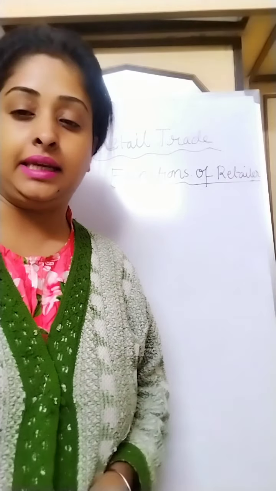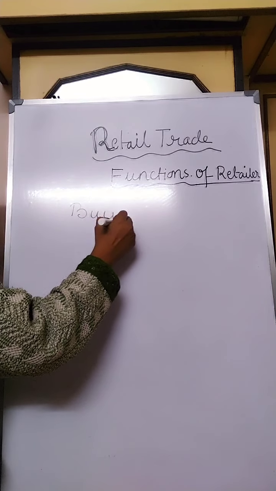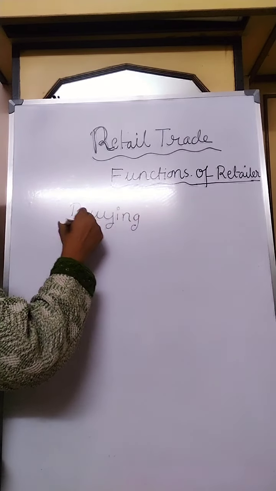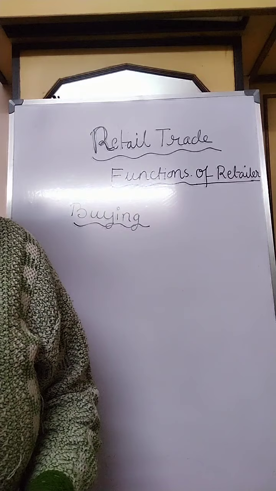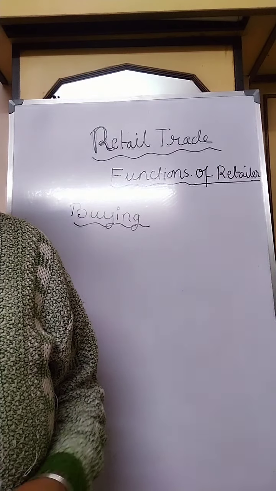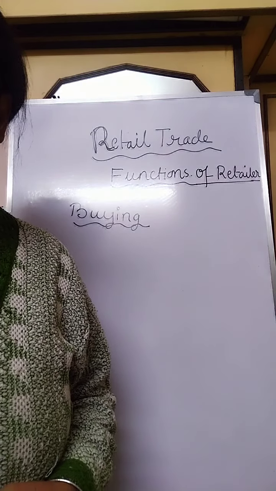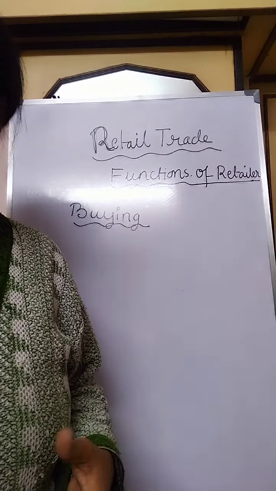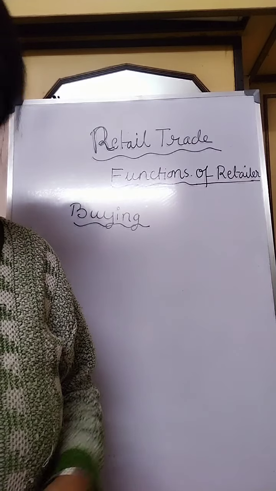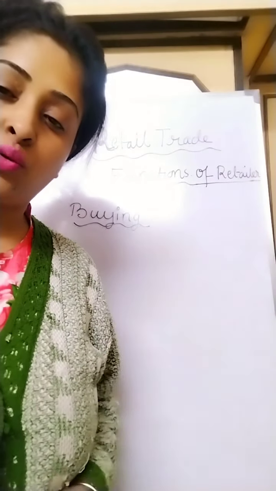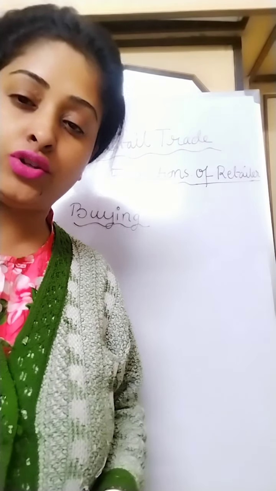Number one is buying. What does buying mean? A retailer anticipates the needs of the consumers. As per the need, he buys different types of products from the wholesalers or manufacturers. He always tries to collect goods from the best source as well as the cheapest source, because customers always prefer reasonable price, low cost products.